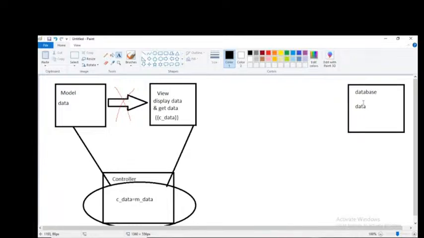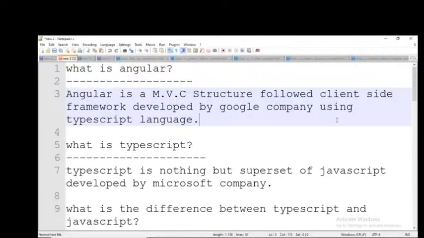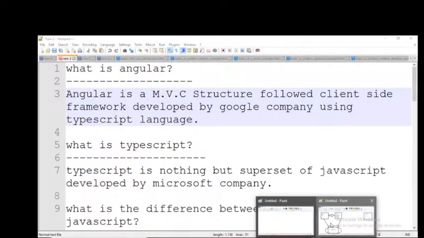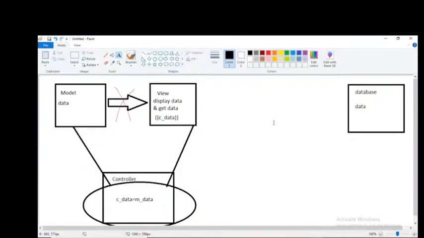So this is the database, and this is the data which is in tabular format. Up to here it is clear. Right. Now, what type of technology is it? Client-side technology. Since it is client-side technology, are you able to connect with the database directly? No, sir. Even if it is providing that option, we should not connect.